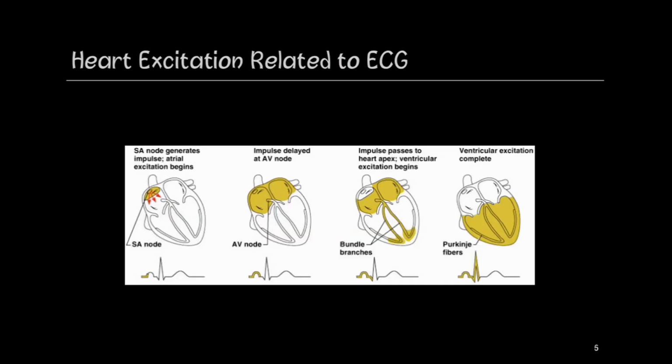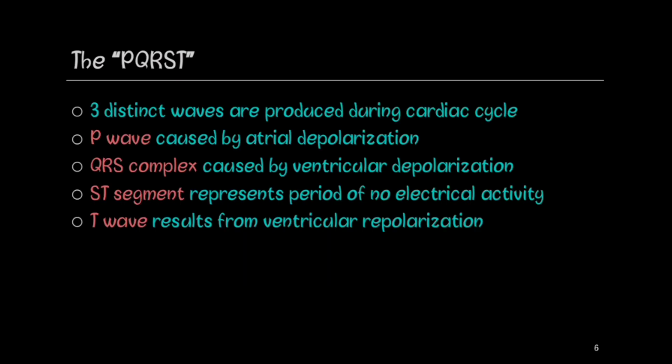Heart excitation related to ECG. As soon as the SA node generates impulse, atrial excitation begins, and this is followed by the formation of the P wave. The impulse is then delayed at the AV node, and here the formation of the P wave is completed. Then the impulse passes to the heart apex and the ventricular excitation begins. Now this marks the beginning of the formation of the QRS complex. Then the ventricular excitation is completed and here it ends with the formation of the complete QRS complex.